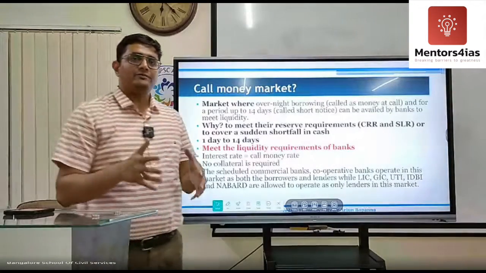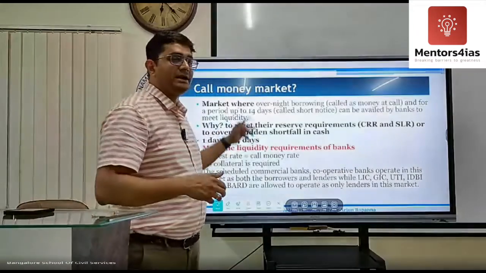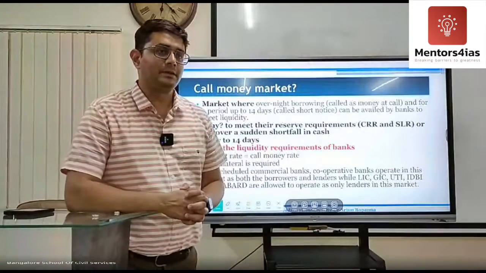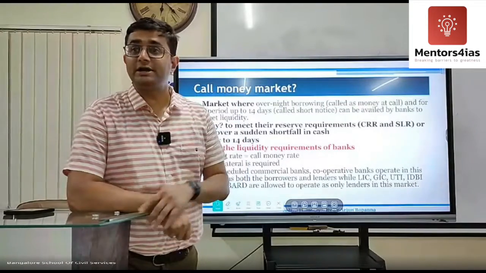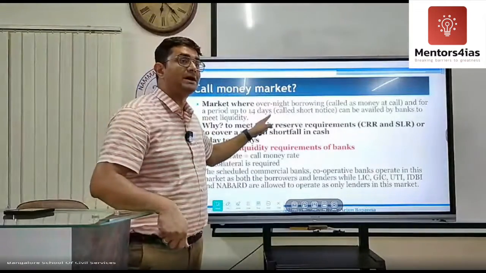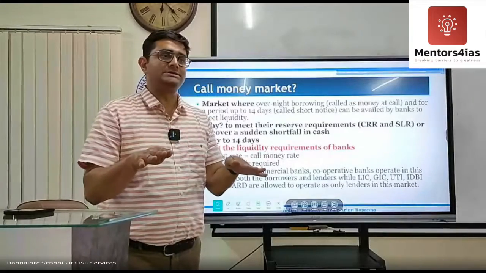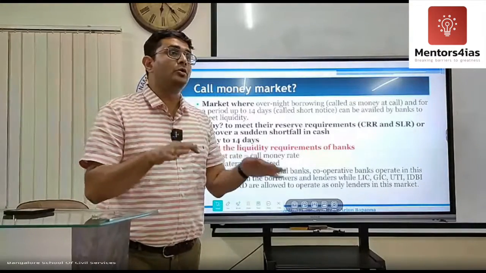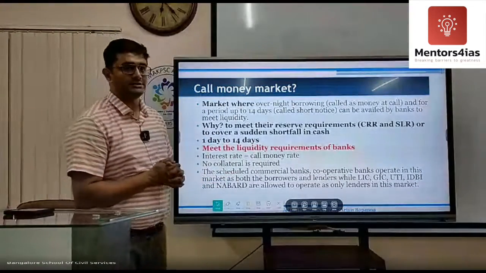So one bank which has got more money on a particular day will go to the call money market as a lender. On the other hand, a bank which has got shortage of money on that particular day will go to the call money market as borrowers. So it helps to facilitate interbanking, borrowing and lending. So this is called as call money market.